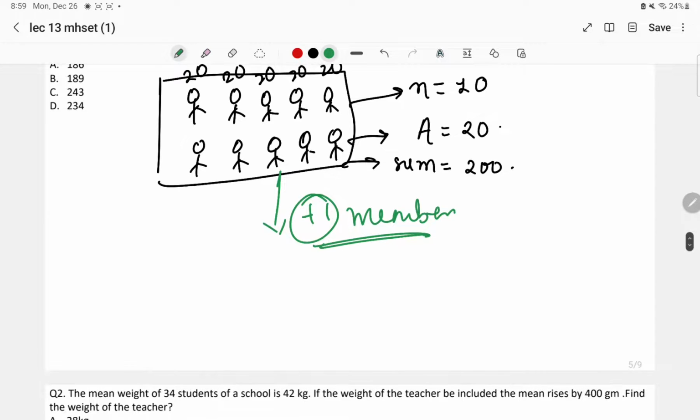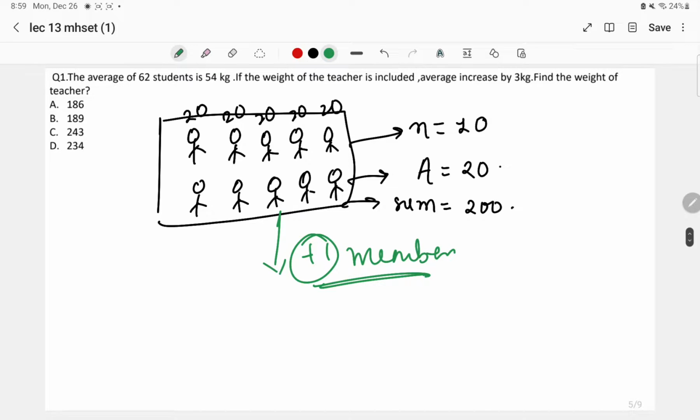When one more member has been added in this particular group, at that time the total members, now look, how many students were there? There were 10 students. One more member has been added, so total students will be 11 now. Okay, one more member has been added. Now, if he's bringing the same quantity as the old average, I'll give you 3 cases.